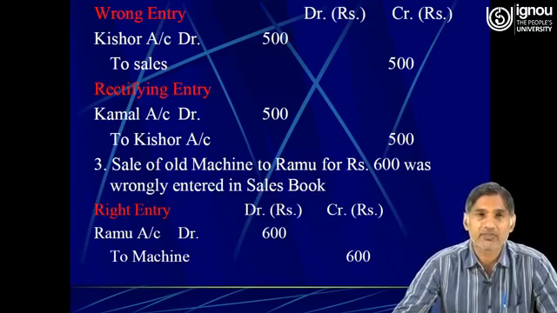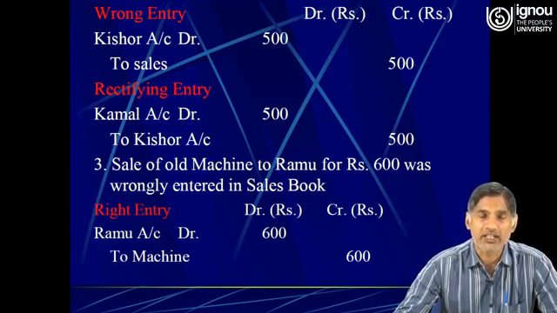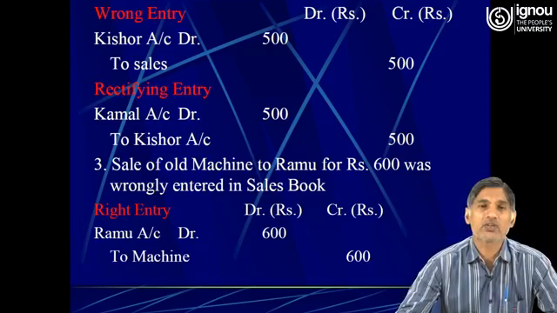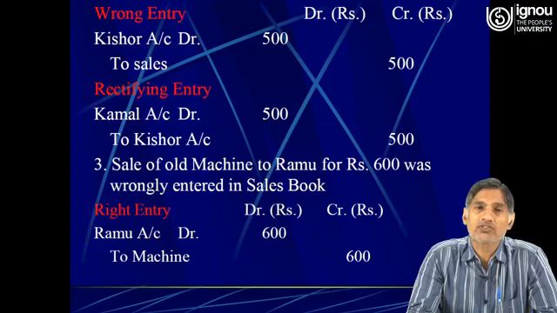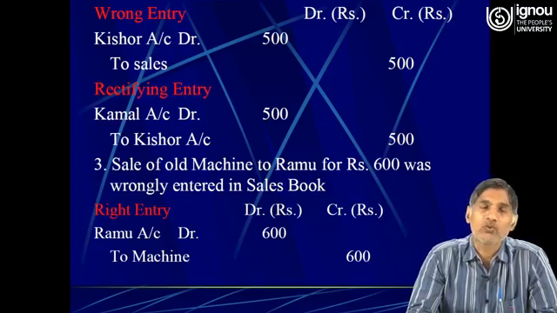but Kishore account was unnecessarily debited. Therefore, in order to correct this mistake, the account of Kishore which was wrongly debited now needs to be credited, and the Kamal account must have been debited.